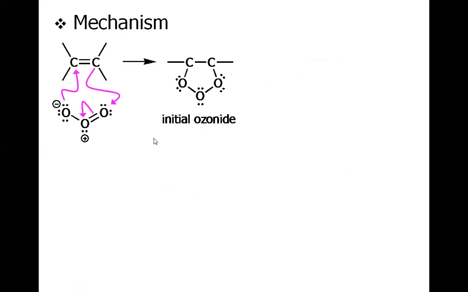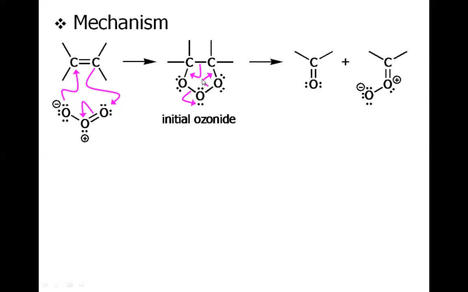But now come to the mechanism. It's a 1,3-dipolar mechanism. This is the general structural formula for ozone. You could see the negative oxygen will attack this carbon, and this carbon will in return attack the other terminal oxygen, and the pi electrons will move towards the central oxygen. So we have overall addition of O3 across the double bond, which is called the initial ozonide, also called the primary ozonide, but this is quite reactive and very unstable, so it will immediately